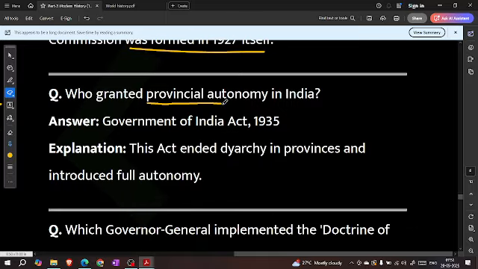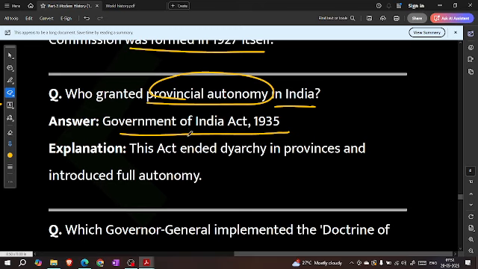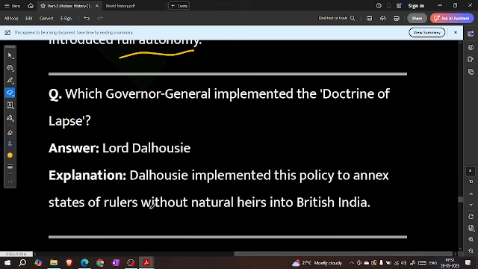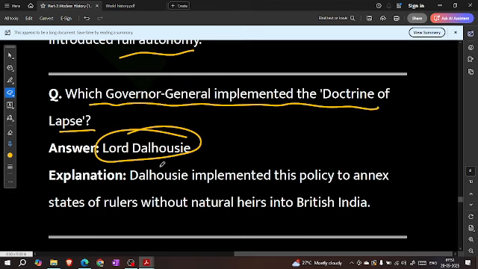Who granted provincial autonomy in India? Government of India Act 1935. This act ended diarchy in the provinces and introduced full autonomy. Which Governor General implemented the doctrine of lapse? Lord Dalhousie. Dalhousie implemented this policy to annex the states of rulers without natural heirs into British India.